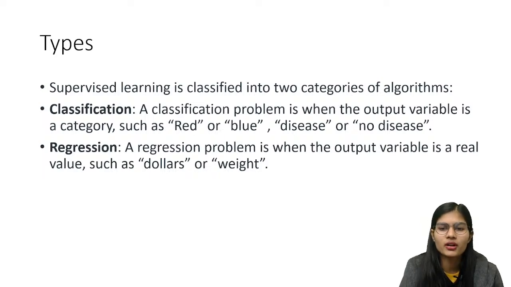So whenever your final output variable is going to be a category, that completely comes under classification. And what about regression? It's all about when your problem has a real value as an output variable, that is called a regression. So regression always has values like dollars, weights, rate, maybe marks, or anything like that. That is what regression is, right?